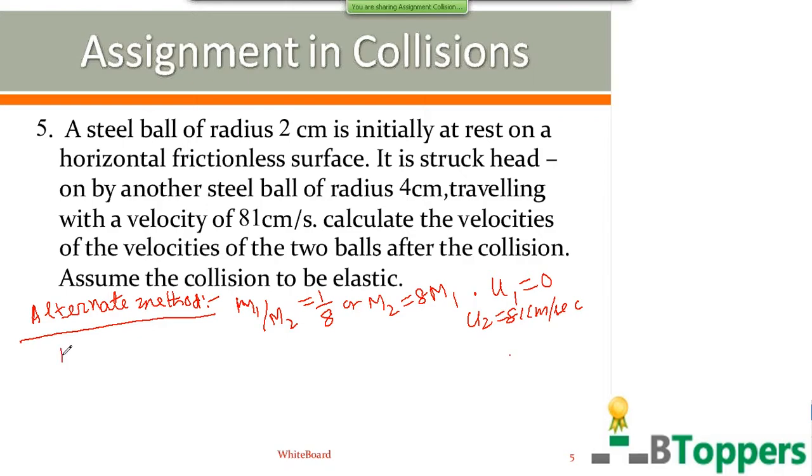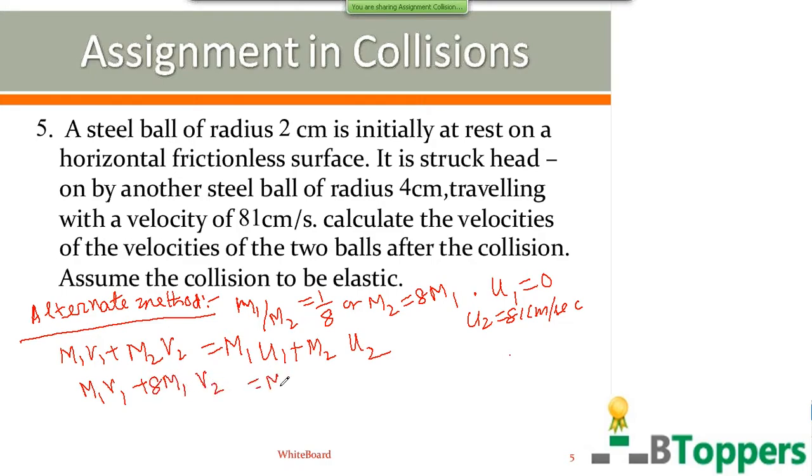So in any one-dimensional collision, you can write M1 V1 plus M2 V2 equal to M1 U1 plus M2 U2. So you can write M2 equal to 8 times M1 and U1 equal to 0.